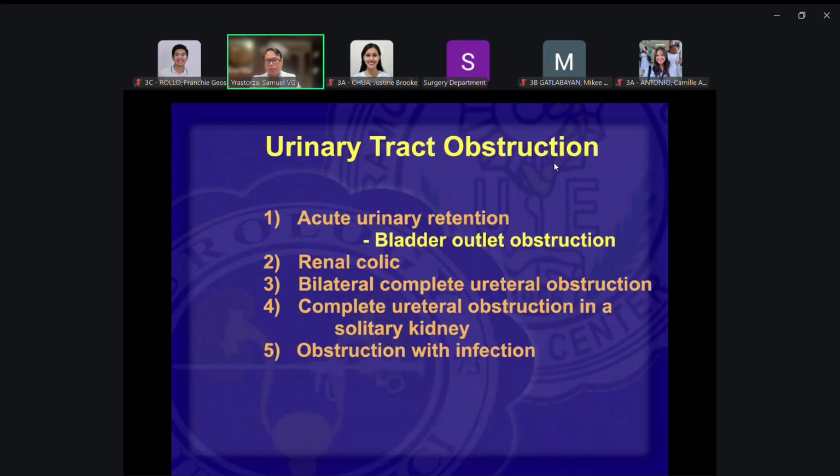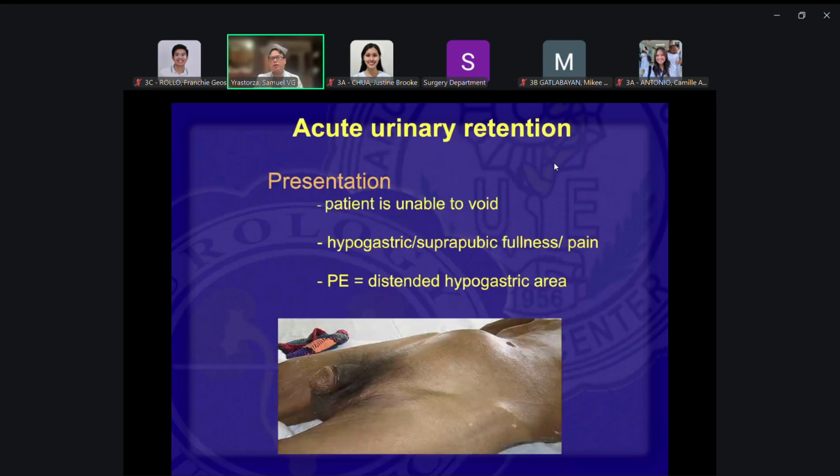So what are the other emergencies? Acute urinary retention, where the patient is unable to urinate, renal colic, etc. We'll discuss them. When you have acute urinary retention, the patient is unable to void. This is very common in elderly patients with enlargement of the prostate, but it can also occur across all ages, and it might happen after surgeries.